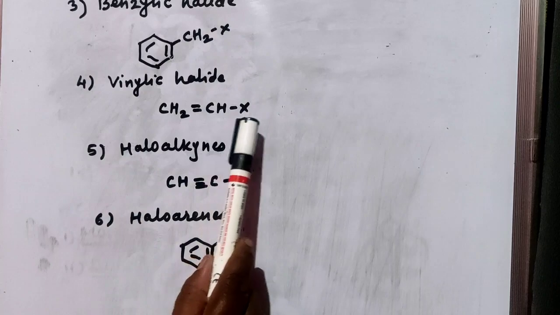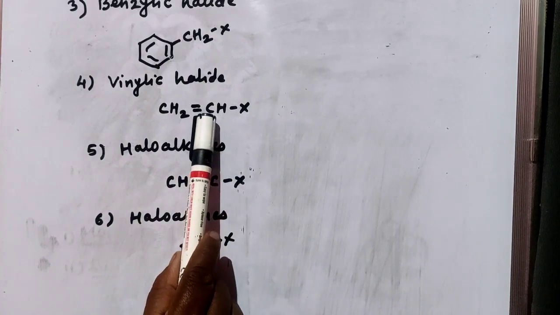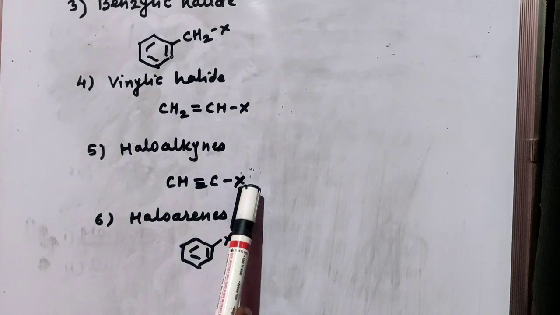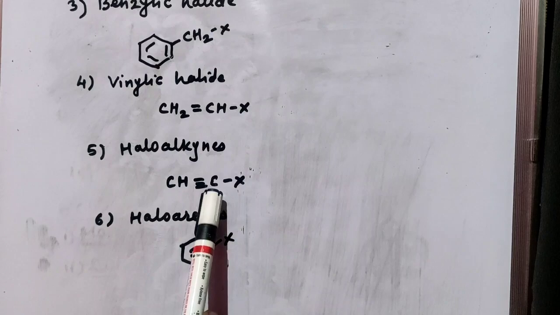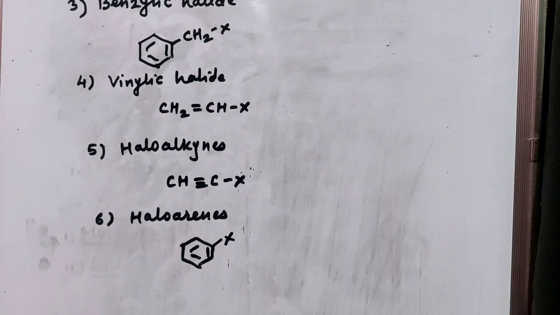In vinylic halide, X is attached with or bonded with sp2 hybridized carbon atom. In haloalkynes, X is attached with sp hybridized carbon atom, and in haloarenes, X is attached with sp2 hybridized carbon atom of aromatic ring or benzene ring here. So this is the classification of halogen derivatives of alkane. Next we'll go for nomenclature of alkyl halides.